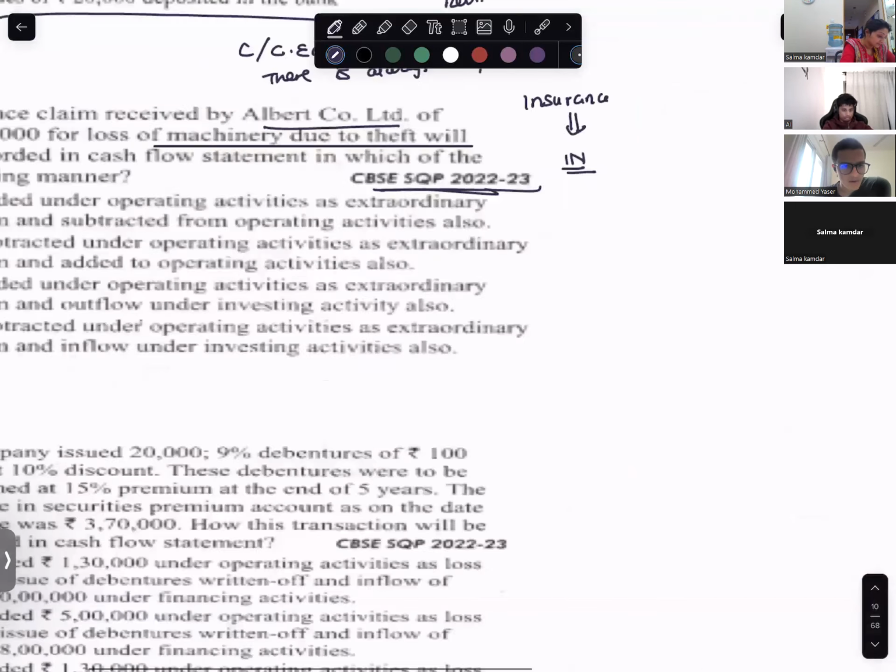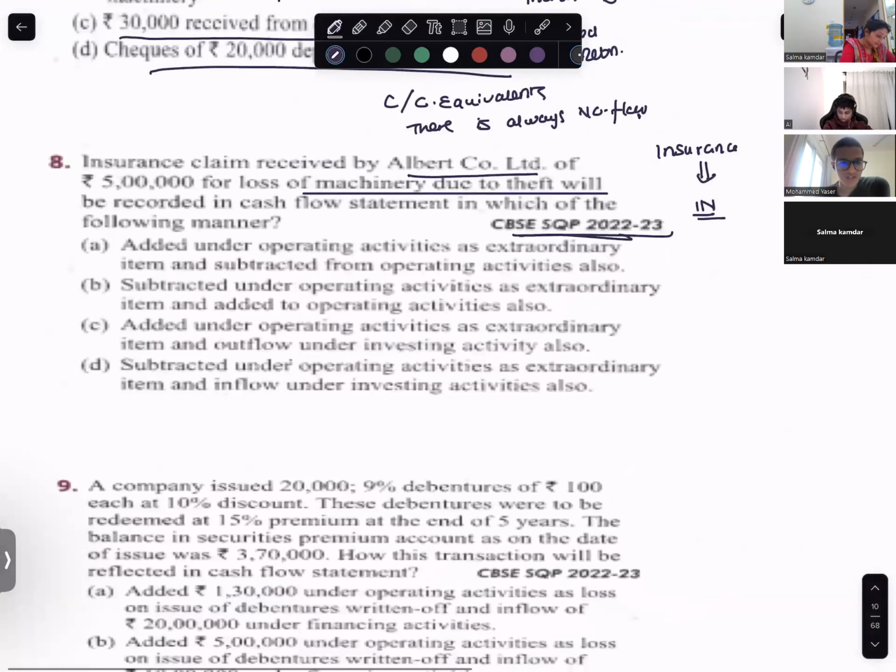Added under operating activity as extraordinary item and separating from operating activity as well. Added under operating activities as extraordinary item.